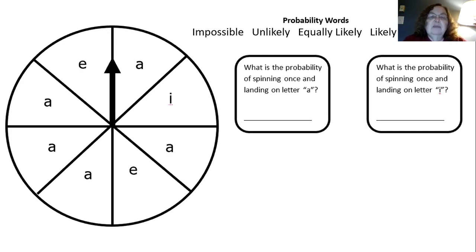Now that I've looked at it, let me see if I can answer some of these questions. It says, what is the probability of spinning once and landing on the letter A? Would you choose impossible, unlikely, equally likely, likely, or certain? I would have said likely. How about the other box there? It says, what is the probability of spinning once and landing on the letter I? Which one of our words would you choose for that? Unlikely. There's only one of them, but we saw with Banjo's game that one was enough to at least get it around once.